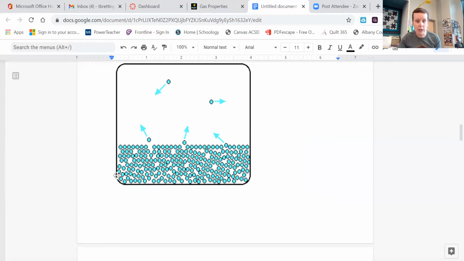Well, remember, temperature is the average energy of all of the particles. So the average energy of every single one of these particles, that gives you temperature. If that average energy is high, you have a high temperature. If that average energy is low, we have a cold liquid, low temperature, okay?